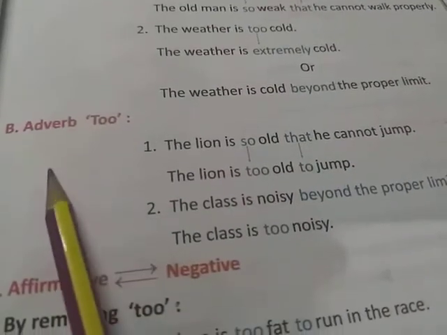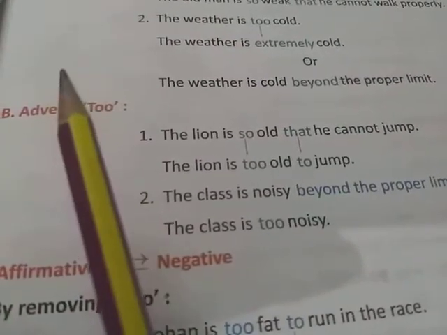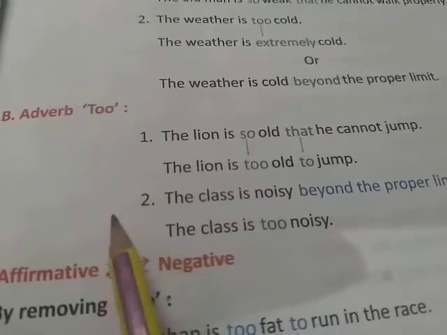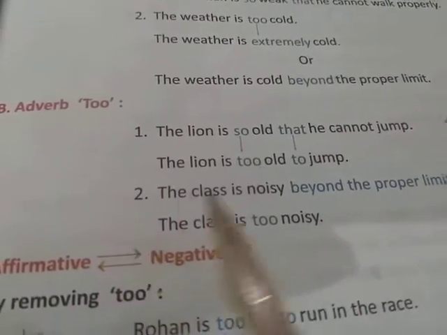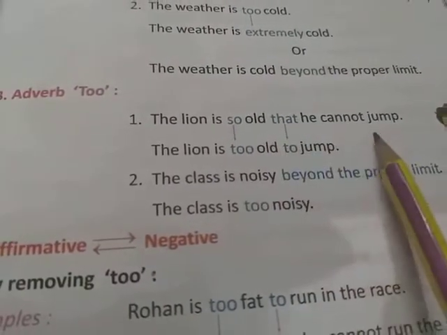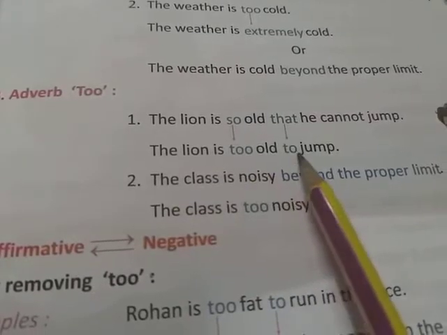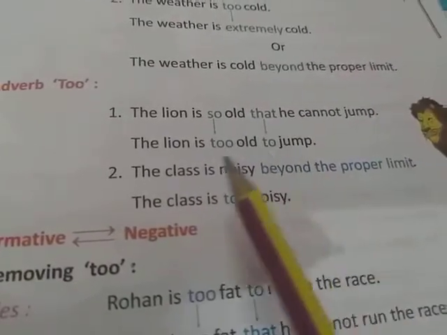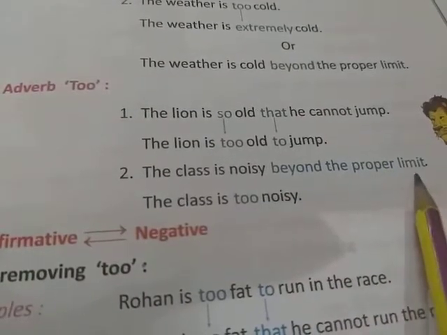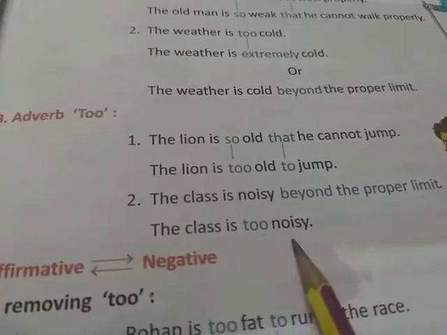The next rule given here is use of adverb "too". In the previous rule we removed the use of "too" and now we will add the use of "too". For example, the lion is so old that he cannot jump. So we will change it as, the lion is too old to jump. Next, the class is noisy beyond the proper limit. That is, the class is too noisy.